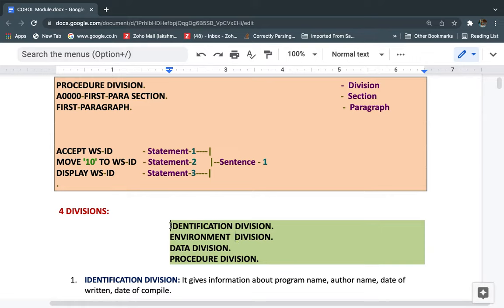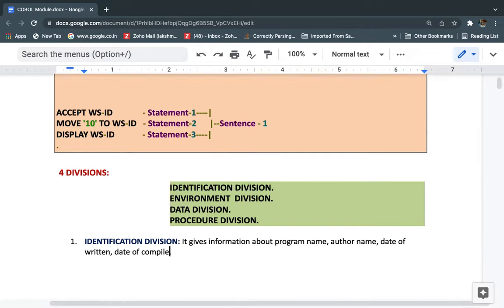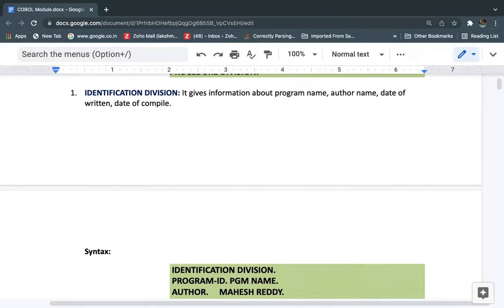Each statement we end with a period. How can we identify where a statement ends? By the period: in each line we put a period, which means that line ends at that point. So like that we have four divisions, and each division we can discuss in detail.